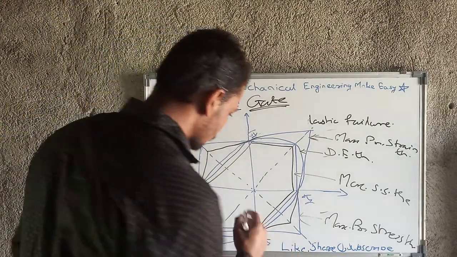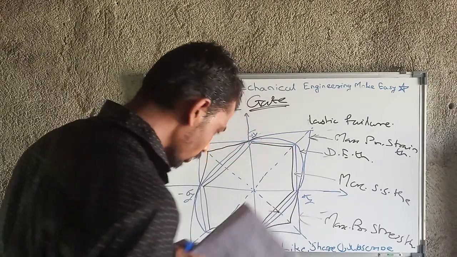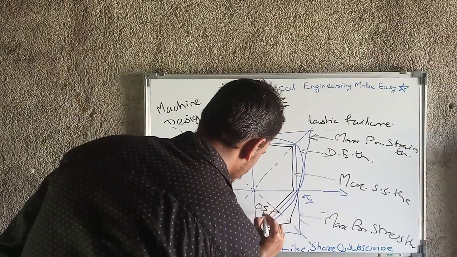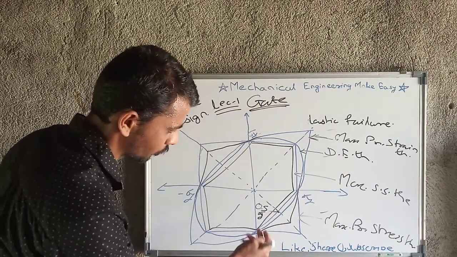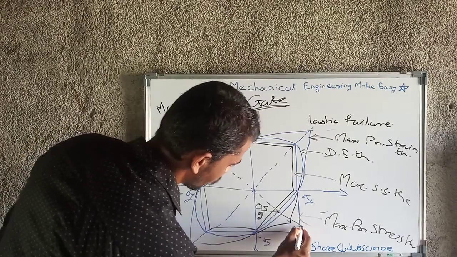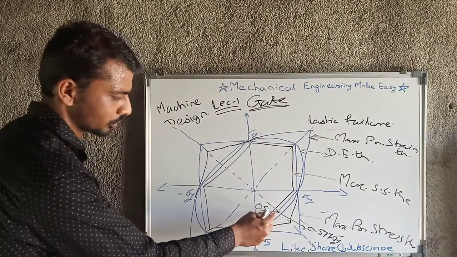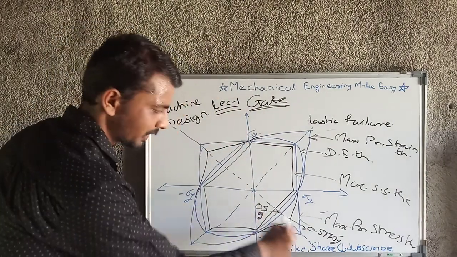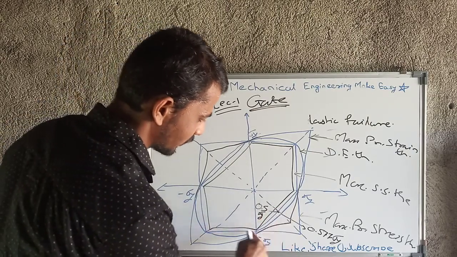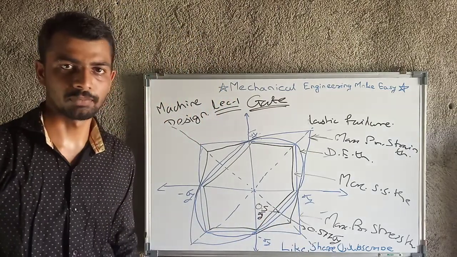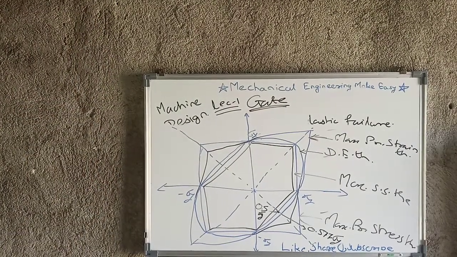And here are the values. This is the value of 0.5 times sigma y at this point, which is the inner hexagon, and the ellipse has a value of 0.577 sigma y. So on the axis of that dotted line, the inner hexagon has the value of 0.5 sigma y, and the ellipse has the value of 0.577 sigma y. So draw this figure. This is very important from our GATE point of view.